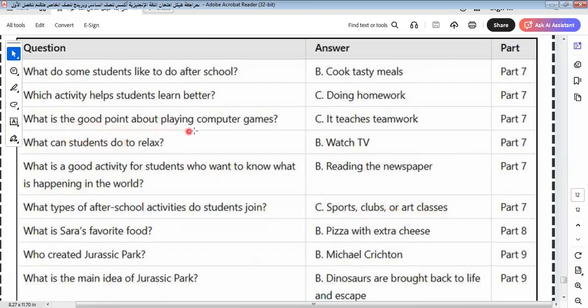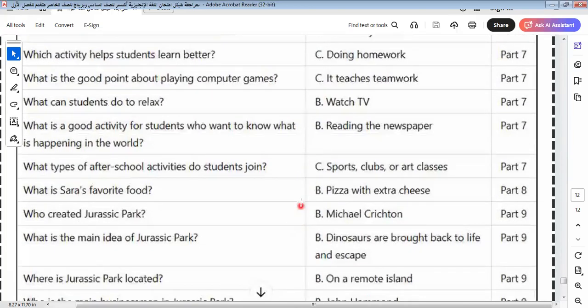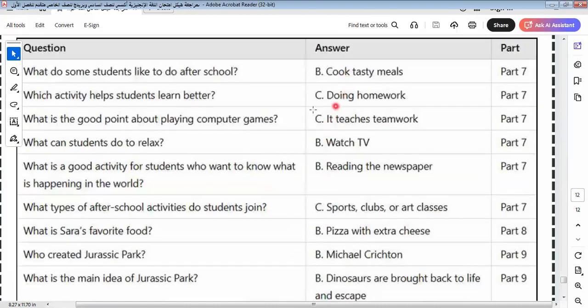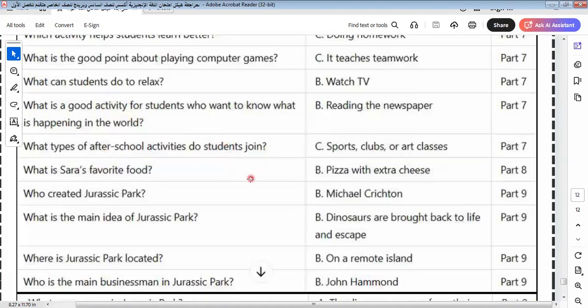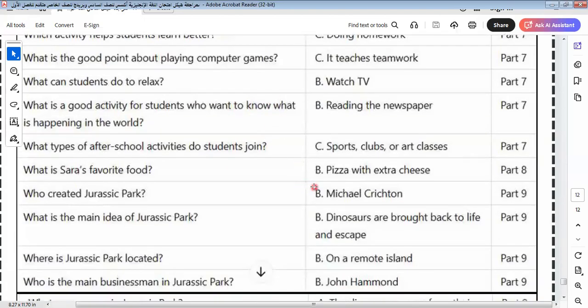What is the good point about playing computer games? Good point of playing computer games: helping us do homework. What can students do to relax?